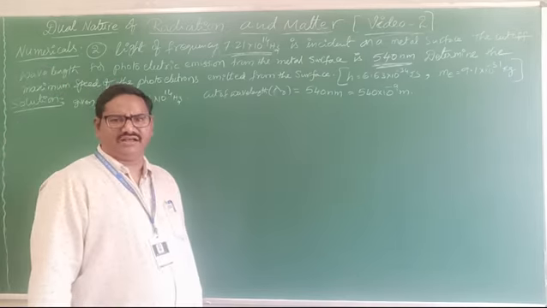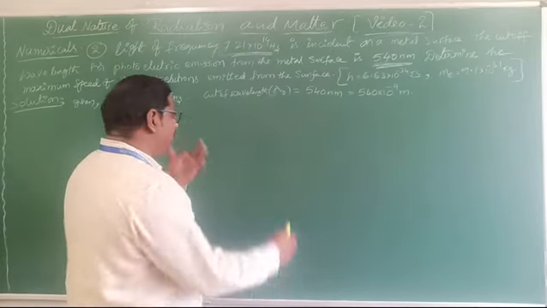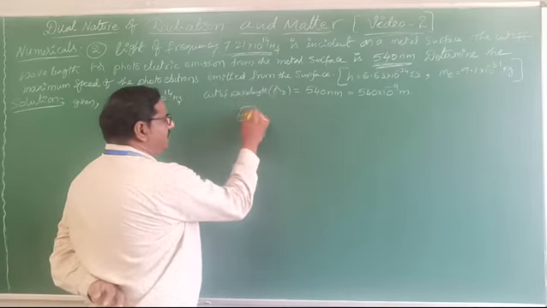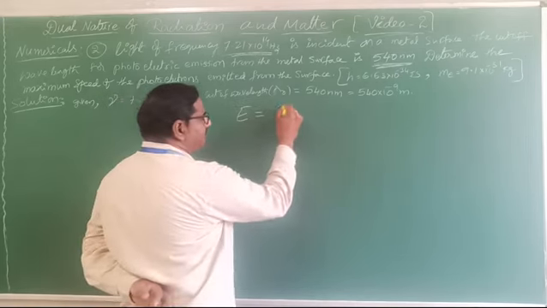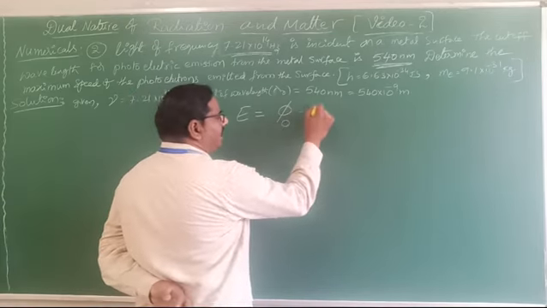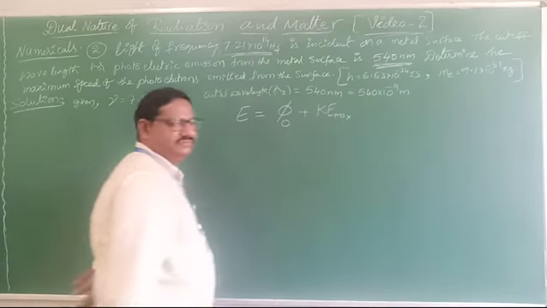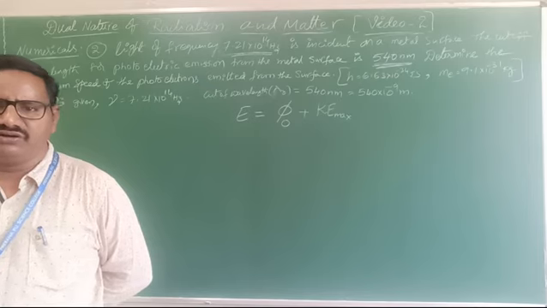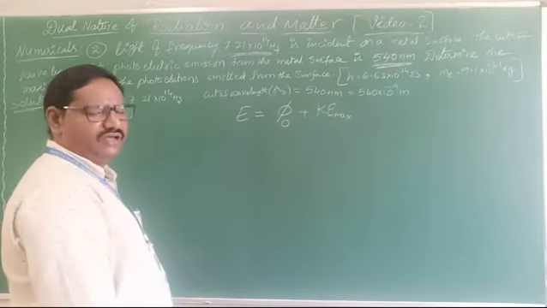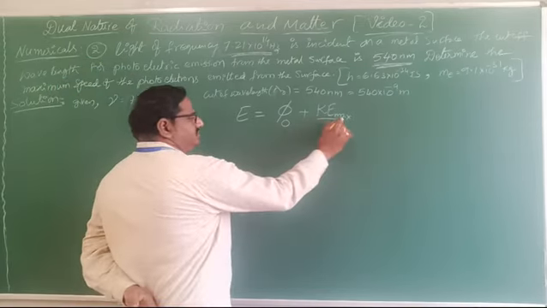So, to know that, we first want to find out Einstein's photoelectric equation. What is it? Very simple. Already we wrote energy E equal to what? Some energy will be utilized to do the work function and the remaining will be the kinetic energy maximum. The remaining energy is released with the kinetic energy maximum, giving the speed of the photoelectrons. So from that, they are asking the speed.